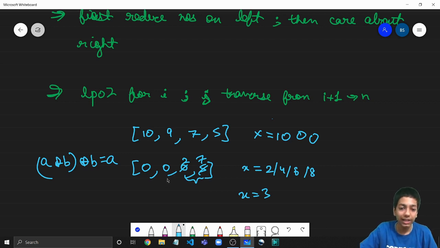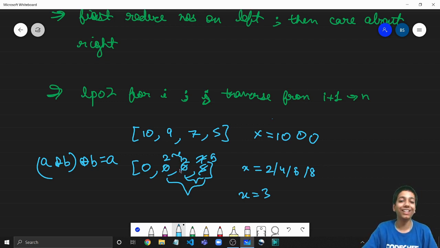Now what I can do is take these two numbers, this number and this number, and again XOR them with the same number that I previously XORed. So again taking 2, I XOR this, and this becomes 5 again. Again this property follows: XORing the same number with 2 twice will bring it back to 5, and this will become 2 again. Fine. And now most of you would have observed that we can take these two numbers and XOR them with 2, and this will again bring it to 0. So this was a very smart trick that we can apply here. When x is odd, we can still come back to its original solution.